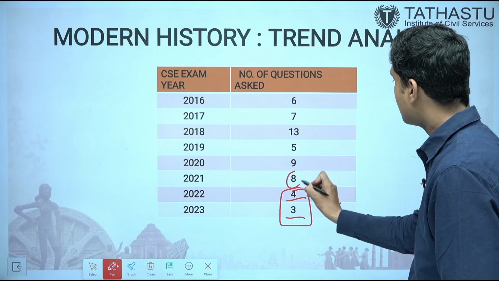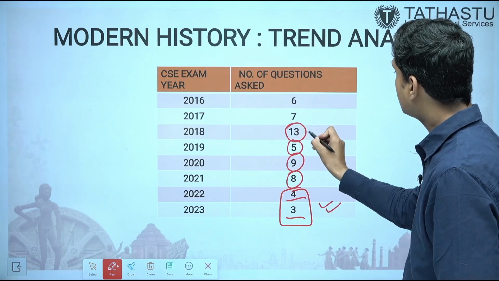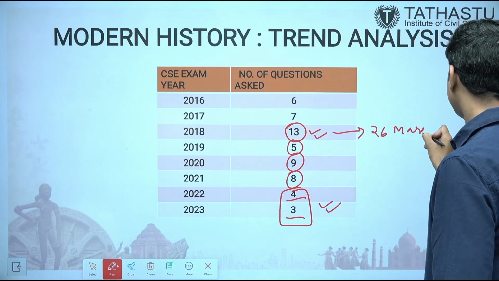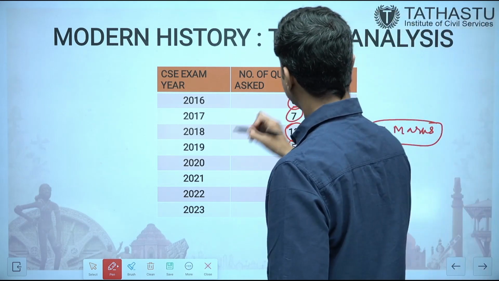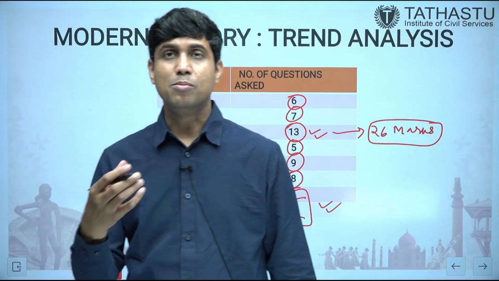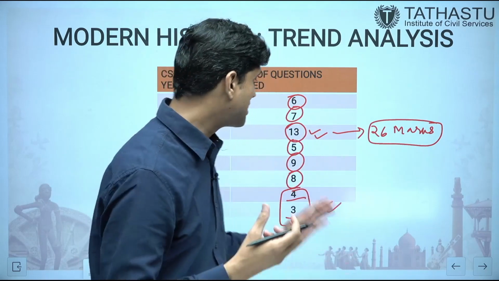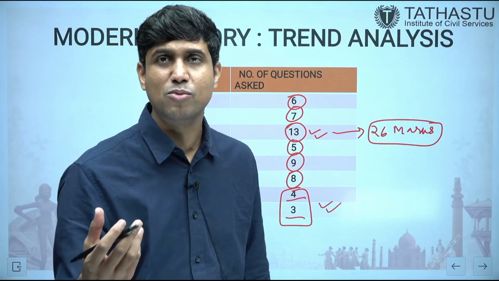If we see before, it went in fact to 13. It means you just imagine 26 marks alone from modern history portion, then 7 and 6. So traditionally if we see, modern history was the portion from which UPSC was asking more questions, but in last 2 years we have seen a drought of questions from modern history.